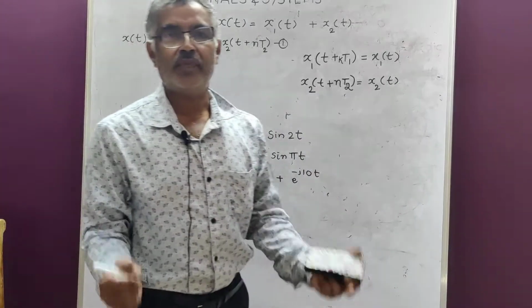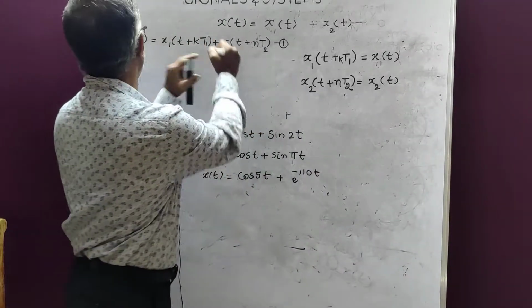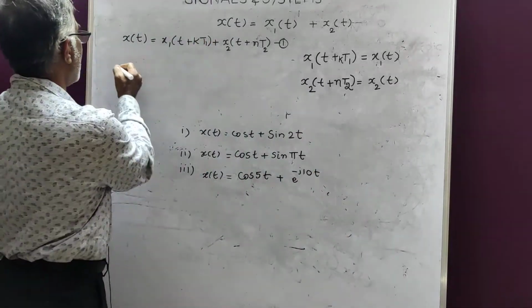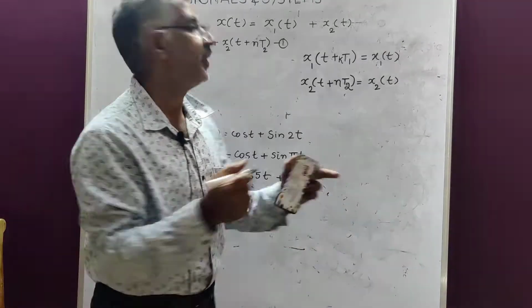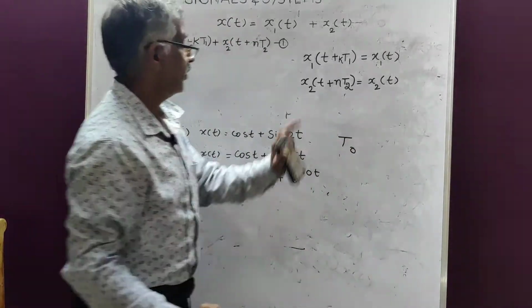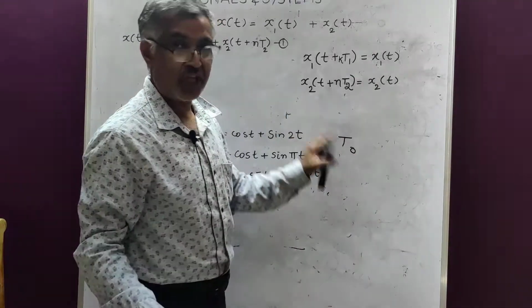Now, let us assume that on adding these two, x of t has become periodic, of period t naught. We shall call the fundamental period t naught.